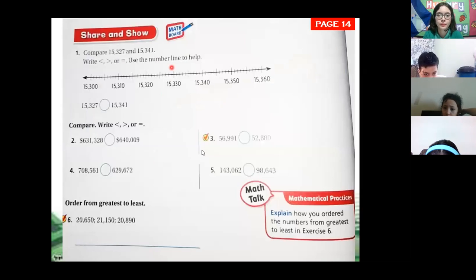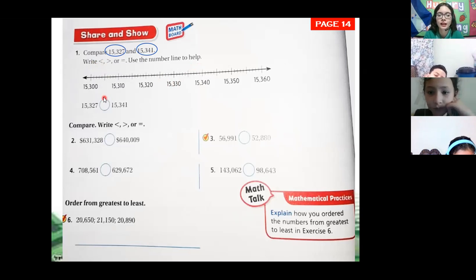Here, page 14, we're in the second part, share and show. We're going to compare these two amounts that we have here: 15,327 with 15,341. So what are we going to do, class? We're going to locate them. So let's locate them on the number line. Use the number line to help you.